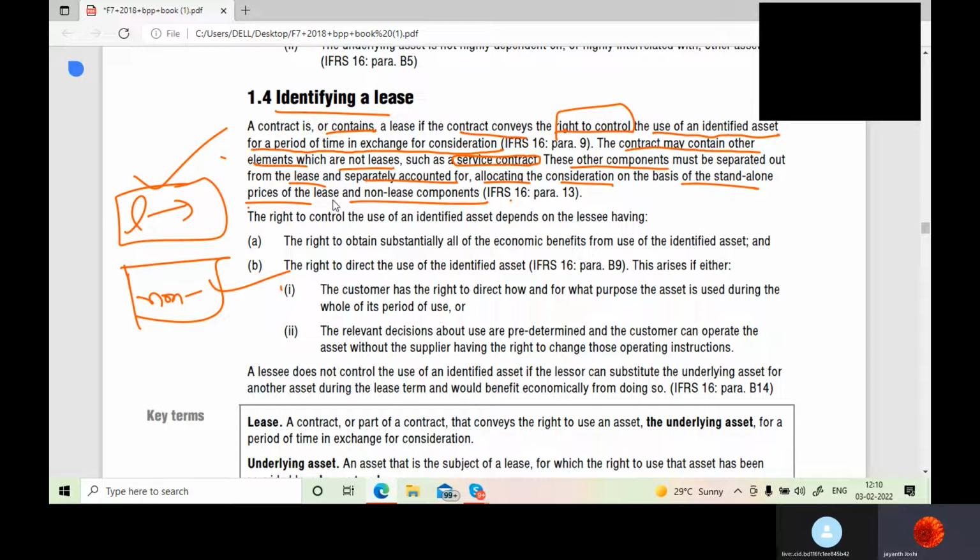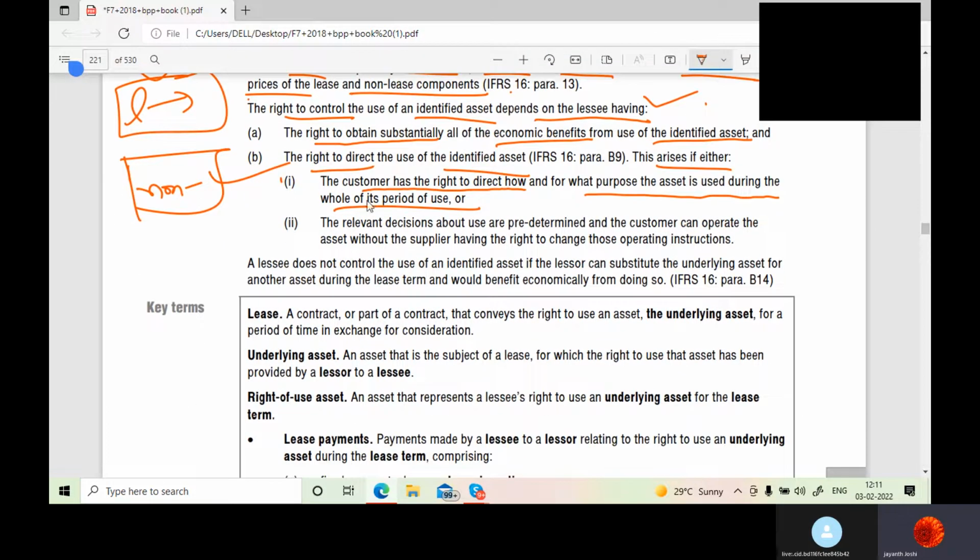The right to control the use of an identified asset depends on the lessee having the right to obtain substantially all the economic benefits from use of the identified asset. Yes, the lessee would be taking the asset and enjoying all the economic benefits. The right to direct the use of the identified asset arises if the customer has the right to direct how and for what purpose the asset is used during its whole life. That means he will decide what to be done with that asset. Who? The lessee.